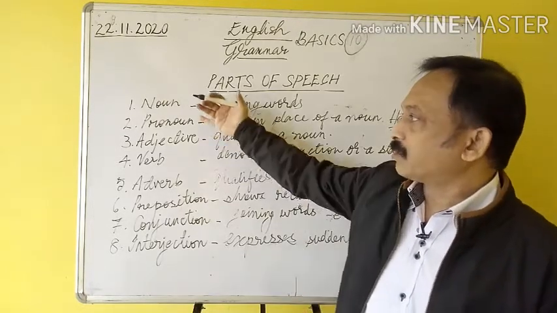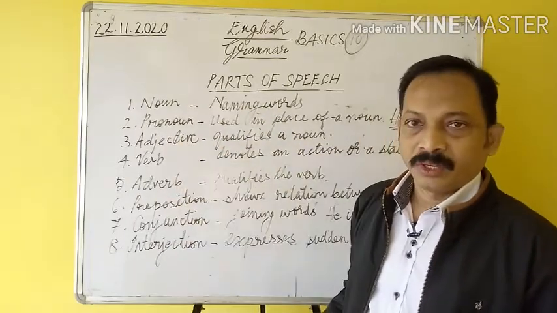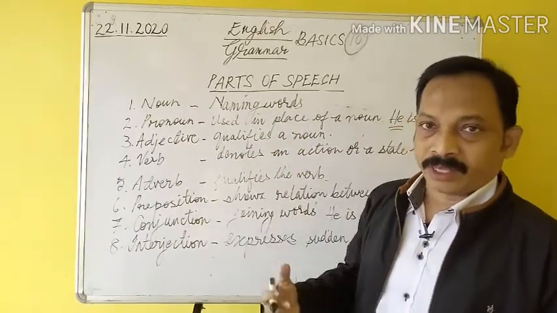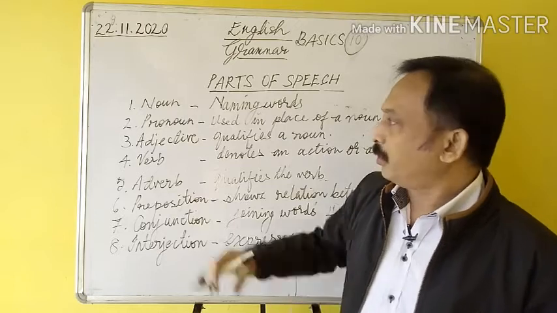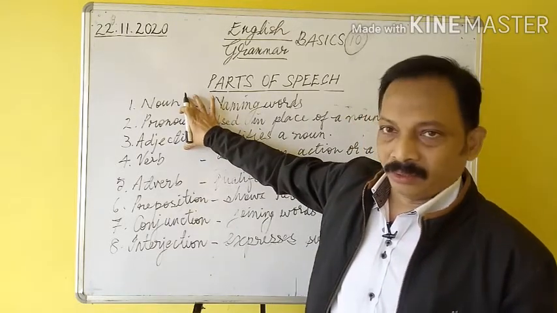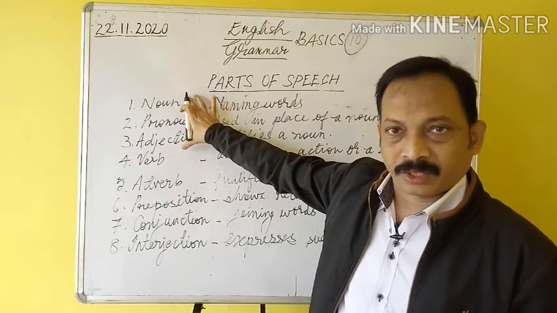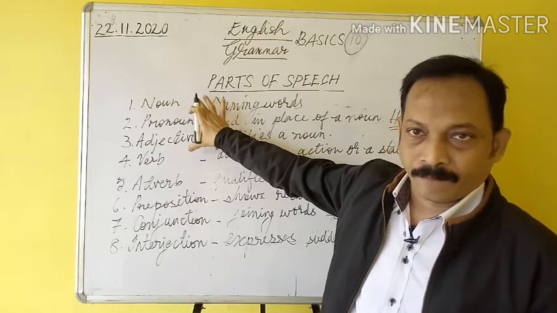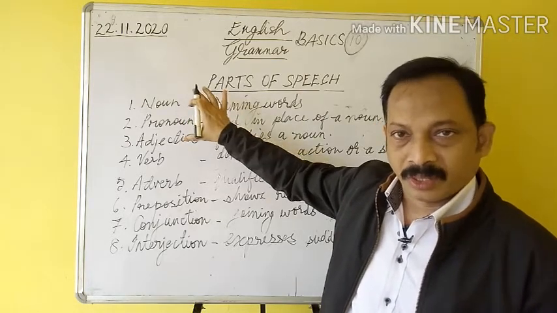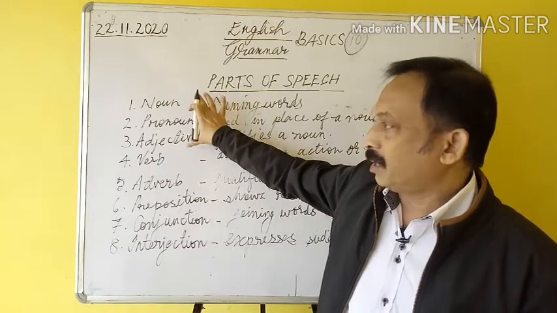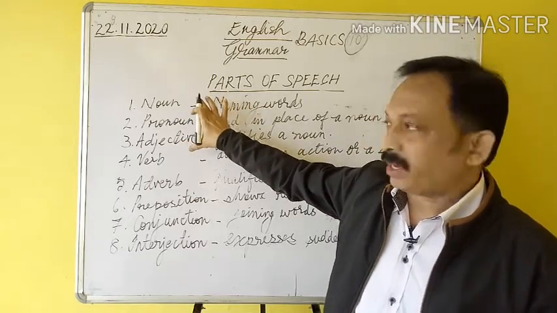Okay, and that's all about the parts of speech. Memorize it by heart. Noun, pronoun, adjective. These three words are related, so say it at a stretch. Think of them at a stretch. Noun, pronoun, adjective. Say it in this way, or learn it, or memorize it in this way.